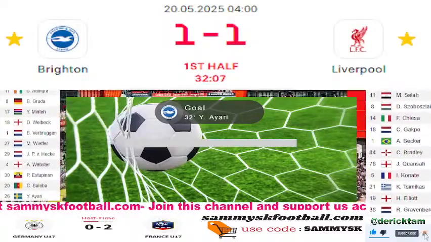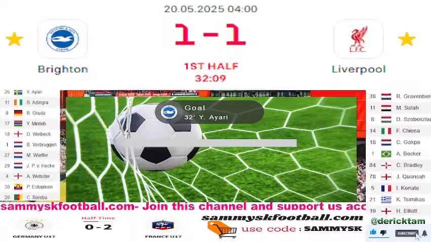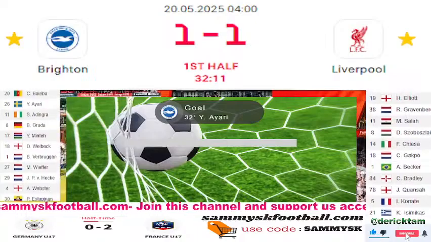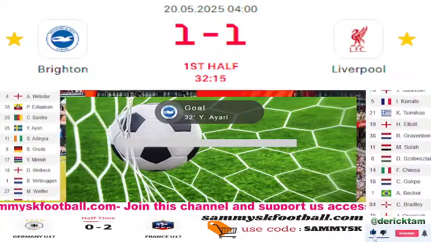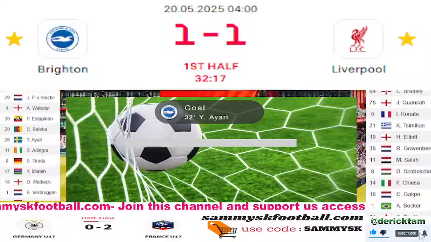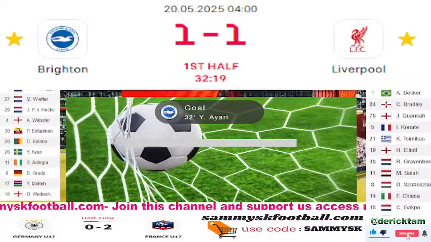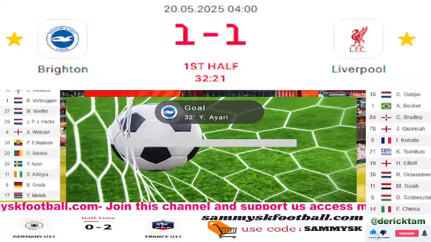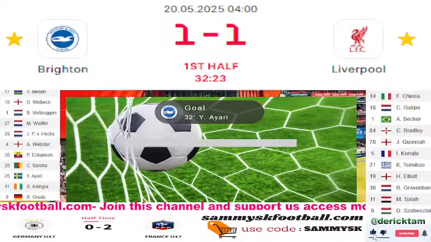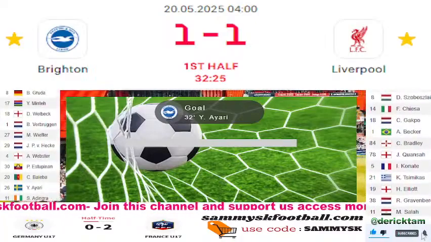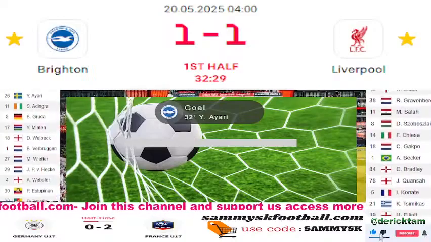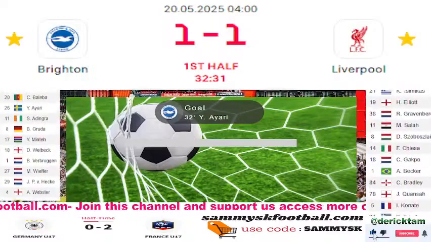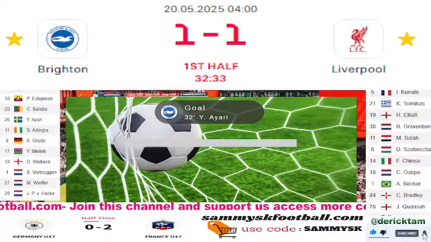What a ball this is. Lovely. It's a poor set from Danny Welbeck, but as it comes to Gruder, just fires it with the inside of his left foot, takes Konate completely out of the game, and then what a touch by Ayari. One touch, second touch, edge of the box, into the far corner. No chance for Alisson. Wonderful goal, wonderful team goal, but the run from deep, Konate doesn't see it coming. Conor Bradley nearly gets back in there, but Konate all at sea. Wonderful goal from Brighton. 1-1, game on.